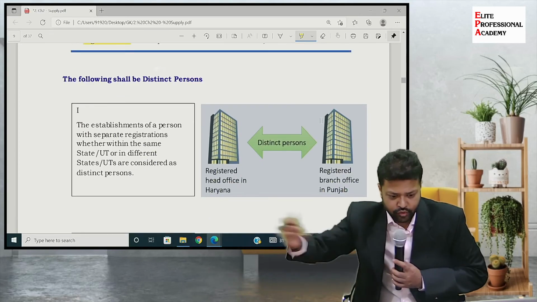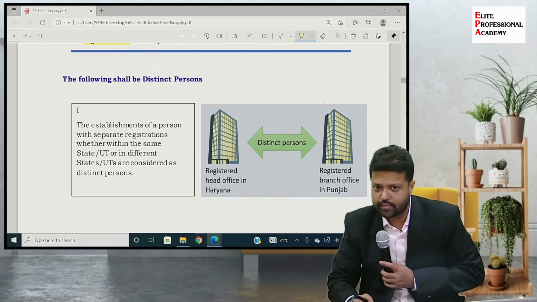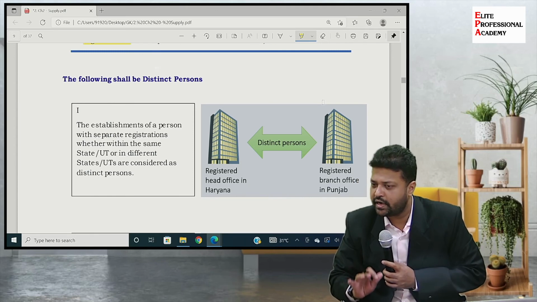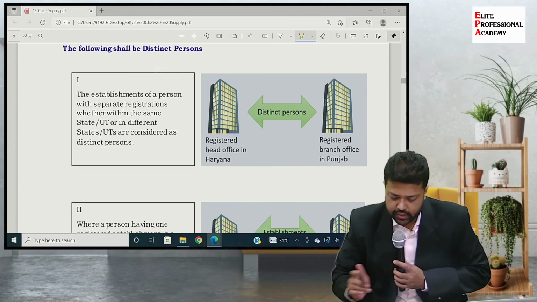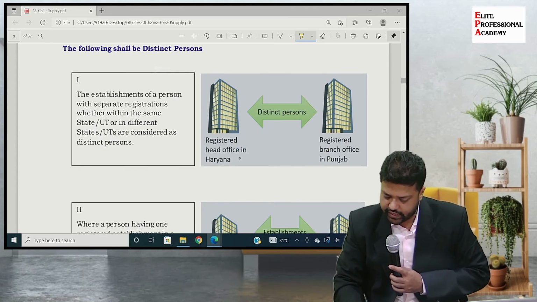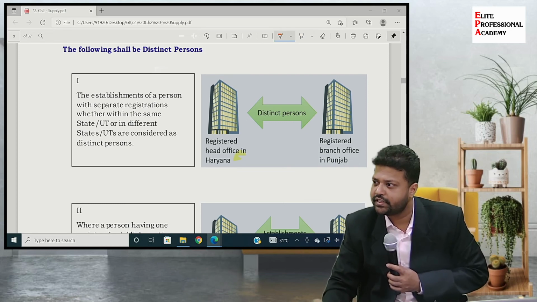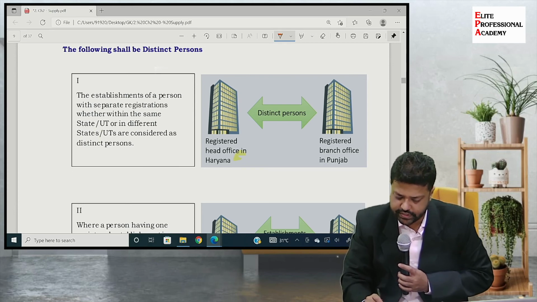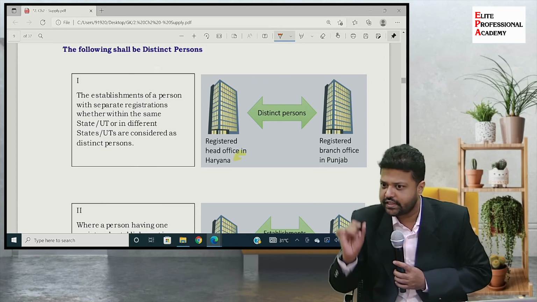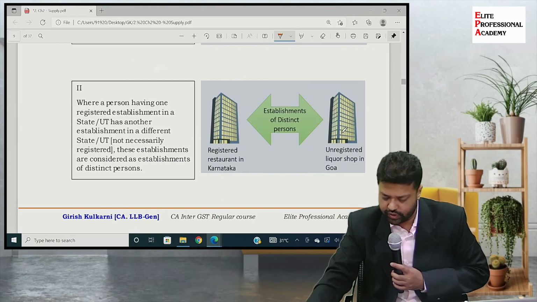Now quickly, before we end today's lecture, I am just stretching a couple of minutes more. Let's see these examples so that we understand whether we have understood the concept of related persons and distinct persons. Registered head office at Haryana and registered branch office at Punjab. Distinct persons? Clear? So establishments of a person with separate registration, whether within the same state or in different states, are considered as distinct persons. So it will be covered under transactions related to Schedule 1.